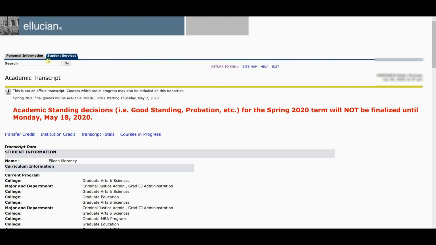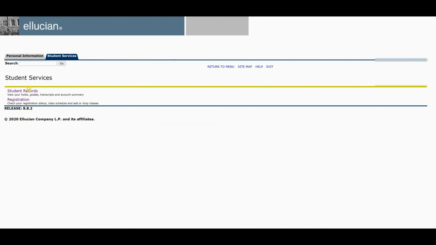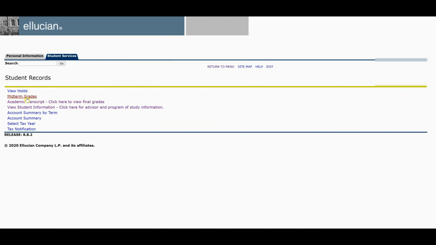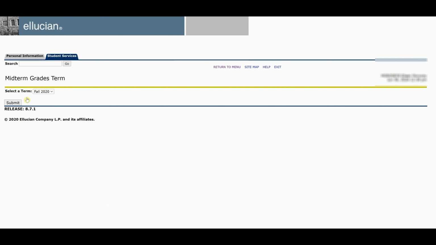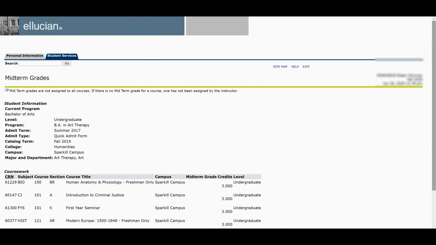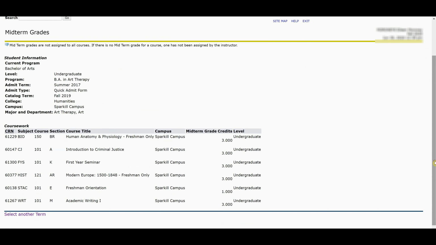I'm going to scroll back up to Student Services and select Student Services again and select Student Records. As I said when we were talking about the academic calendar, halfway through the semester, your midterm grades are submitted. You can select midterm grades and then under midterm grades term, fall 2020. If you are earning a D or an F in a class at midterm, those grades would be listed here. Only a D or an F. A, B, or C are not listed.